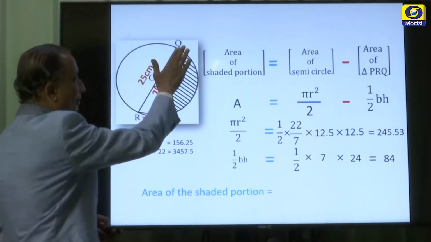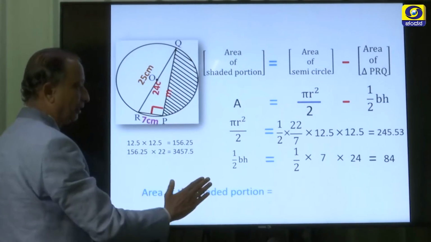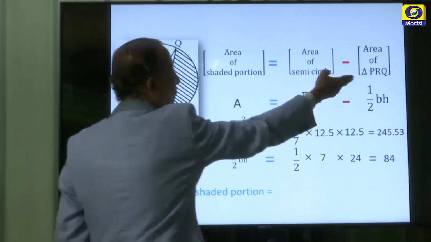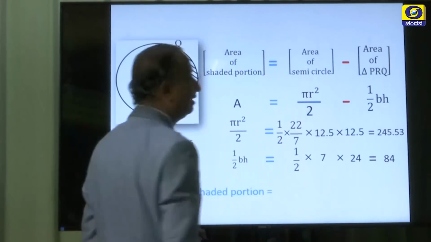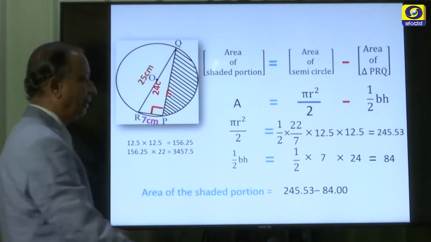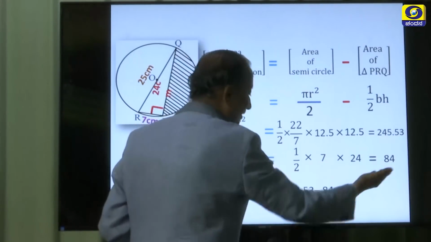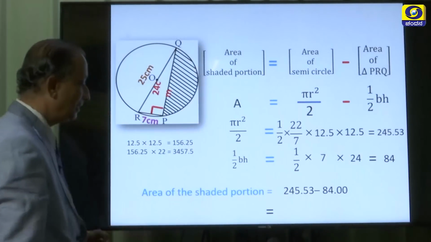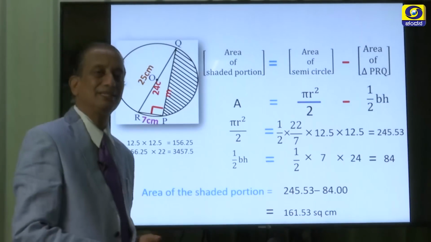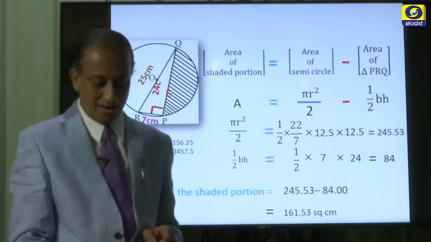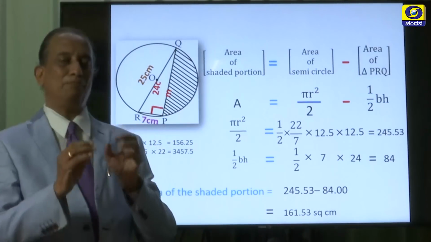Now, if you want the area of this shaded portion, what is it that we have to do? It is equal to the difference between area of semicircle and area of this right angle triangle. So, this is 245.53 minus 84, which is equal to 161.53. So, children, we have understood another important chapter.